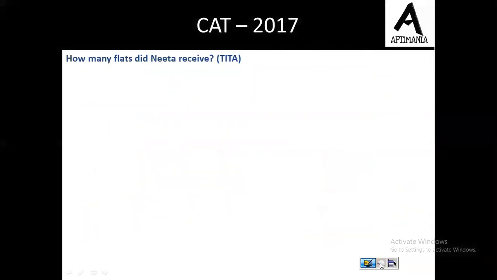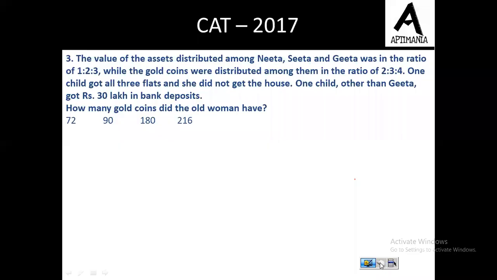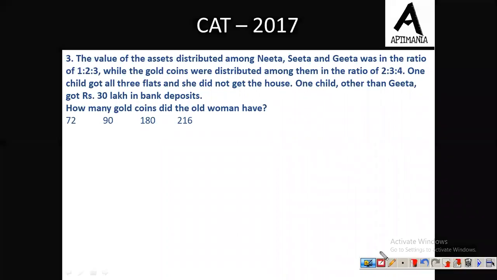Let's move to the third question now. The third question is, the value of assets distributed among Neeta, Sita and Geeta was in the ratio of 1:2:3. So let me first note it down. So Neeta, Sita, and Geeta received the assets that were in the ratio 1:2:3. Further, the gold coins were distributed among them in the ratio of 2:3:4. This is the ratio of gold coins, and this is the ratio of total assets. Fine. So let us first of all assume that the total gold coins must be a multiple of 9.